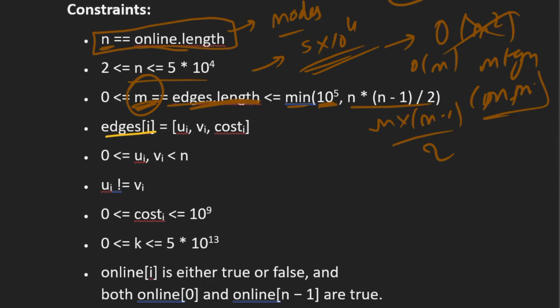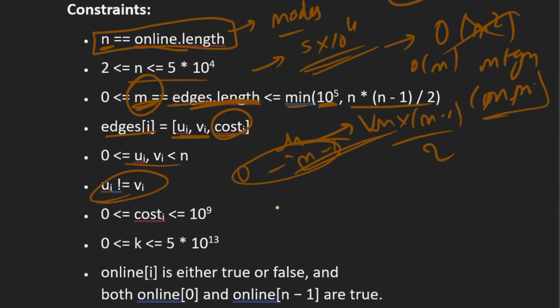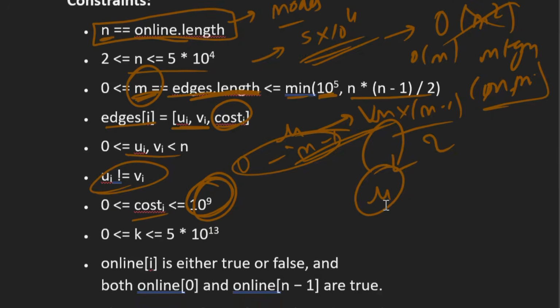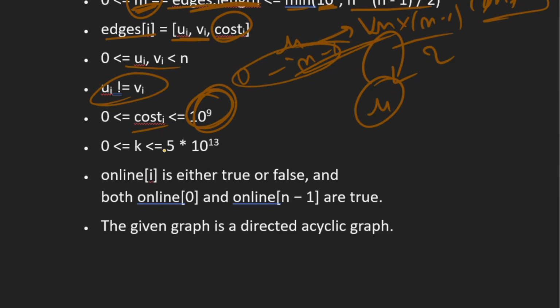Now edges[i] will tell us the nodes u and v and the cost of the edge between them. The values of u and v range from 0 to n minus 1, and u and v will not be equal, that means there will not be any self edge. The cost of an edge can be up to 10 to the power 9, so the edge cost is very big.